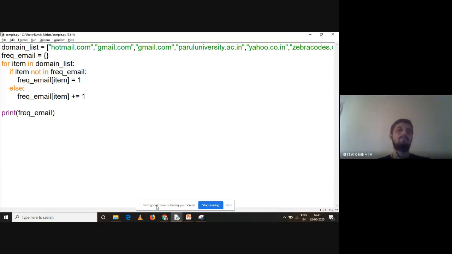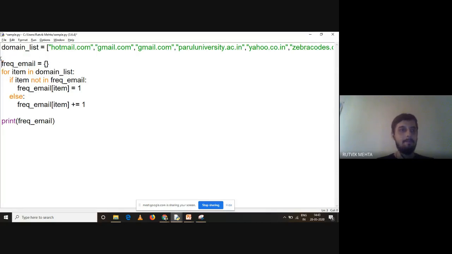So understand how this will work. What we are going to do over here is create a frequency count program, right? Forget about the domain name. Say I have a list of winners in athletics, and I want to know who has won the maximum number of medals. So instead of this domain list, we'll have some simple names. Understand this.